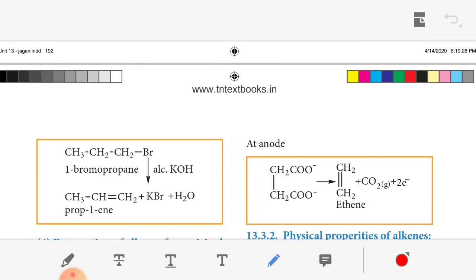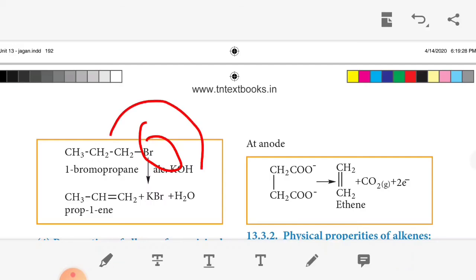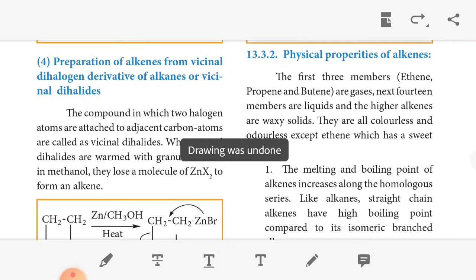1-bromopropane, 1, 2, 3 propane, with alkali potassium hydroxide. We get CH3CH=CH2. Here dehydrohalogenation means the removal of the halogen group. So the KBr is removed, then one hydrogen and the remaining OH get water molecules.